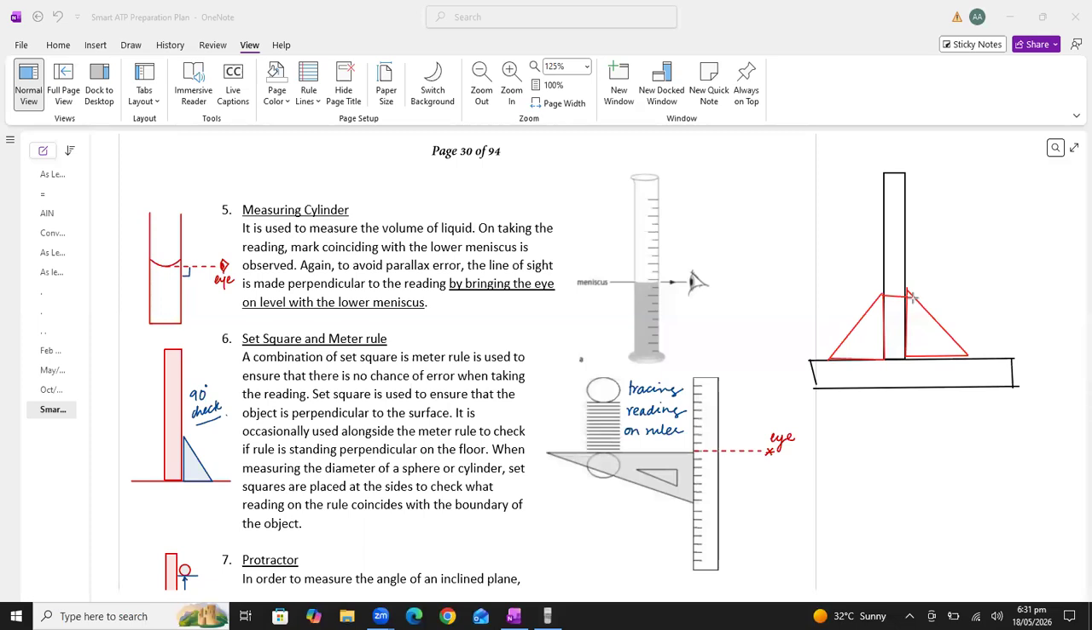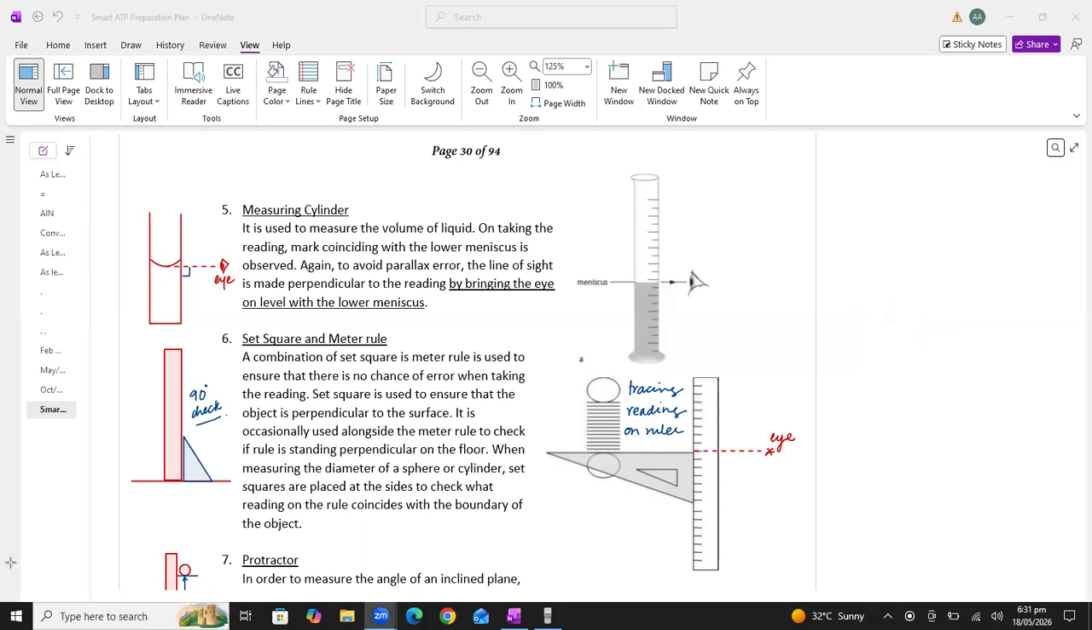So remember, beta, whenever the examiner gives you the meter rule and asks how we can get the accurate reading from the meter rule, make sure that we use the set squares to check whether the meter rule is vertical or not. Okay, so these types of questions can be asked in the measurement topic. All right, so remember beta, whenever a meter rule is given, we will use the set squares to check the alignment of the meter rule. All right.